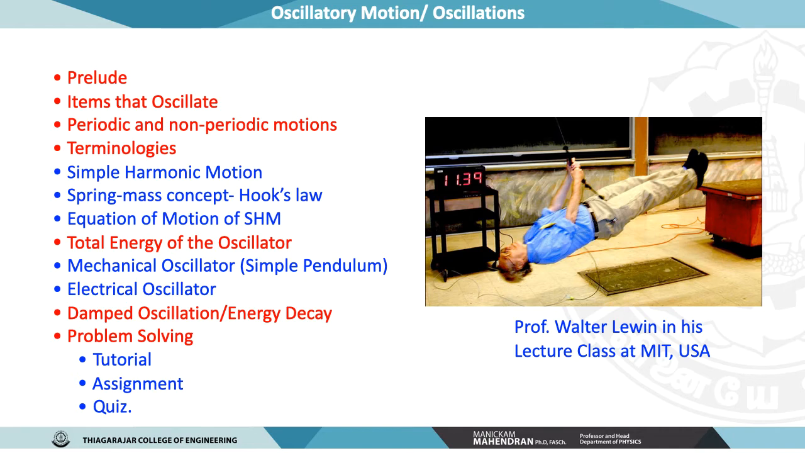Say, for example, the baby cradle. We will discuss some of the terminologies used in this lesson, like frequency, amplitude, and crest and trough, etc. Then the topic simple harmonic motion will be explained at length, taking into account the spring mass concept, to derive the expressions for the equations of motion of simple harmonic motion and for the total energy of oscillators like the mechanical oscillator and the electrical oscillator.